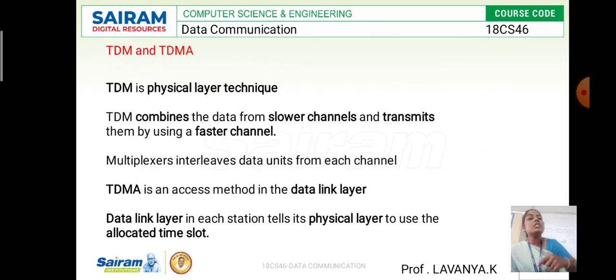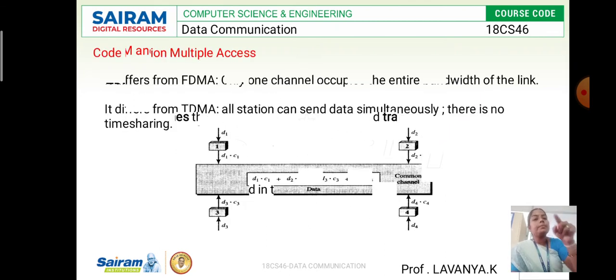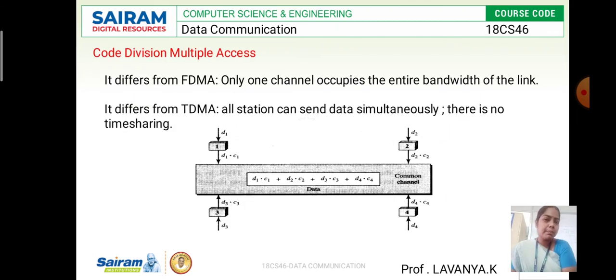The next one is code division multiplexing. Here, the entire channel depends on the code.